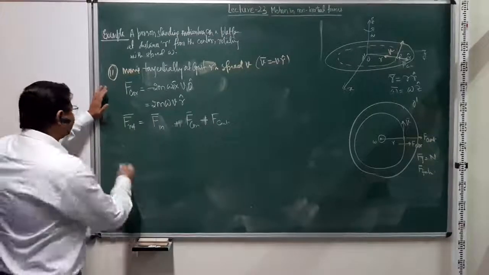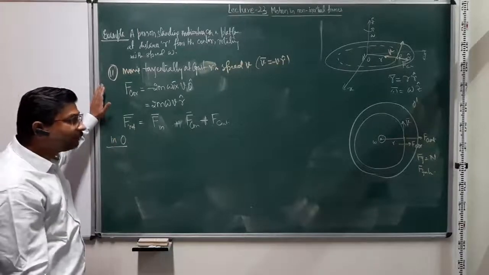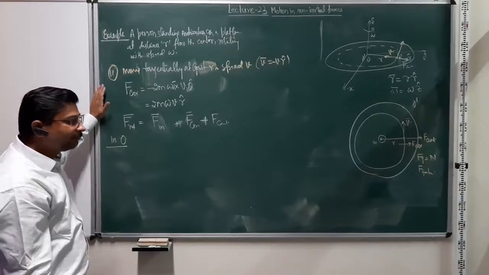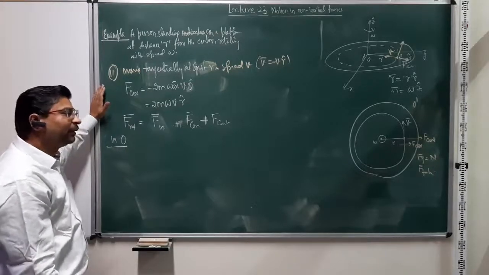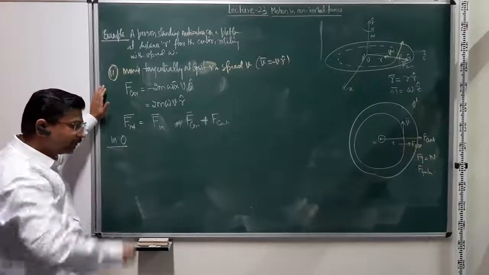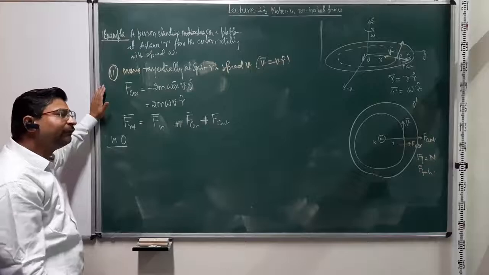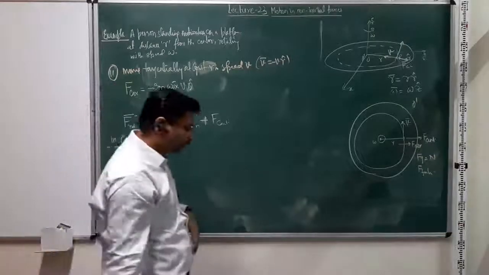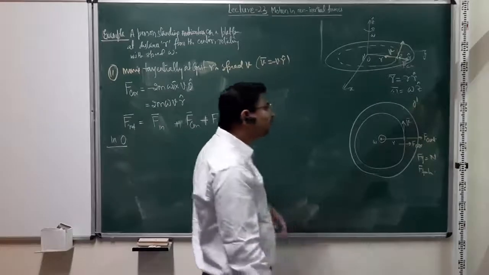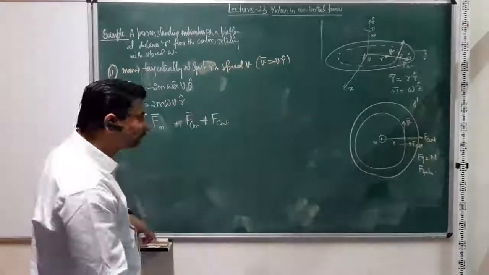What about the inertial frame? Right? So in O, how do we explain the same thing in the inertial frame? Now in the inertial frame, what is happening is a person is trying to move on that circle of constant radius, right? And there is only friction. So friction can have many components along all these directions, but it's only the friction which is now going to give us the balancing there.